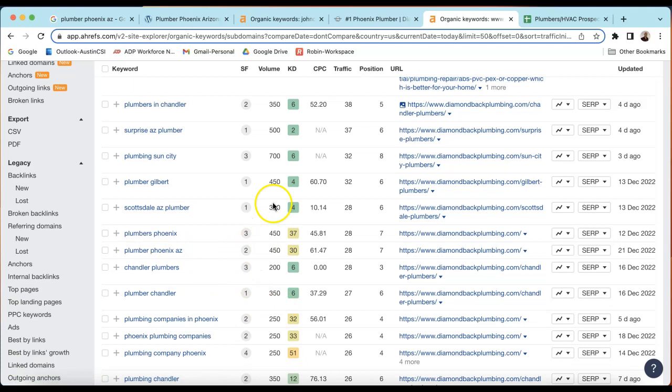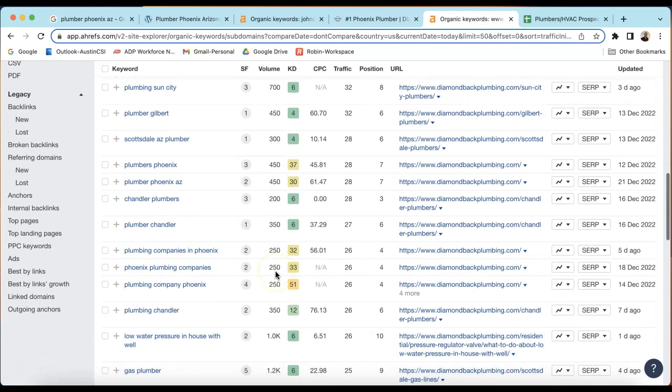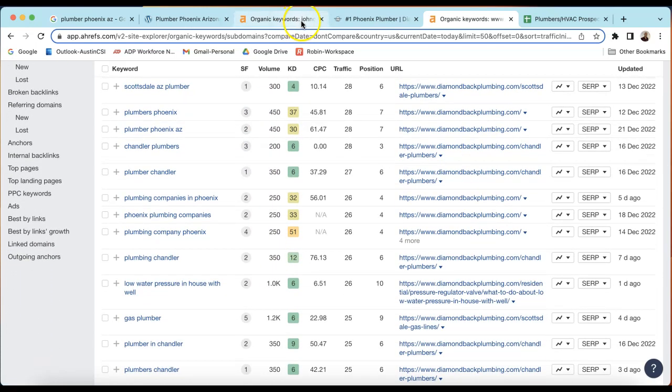Then you optimize it, you tag it, you have that same search volume, and that's how you get closer to the top competitors in the area.